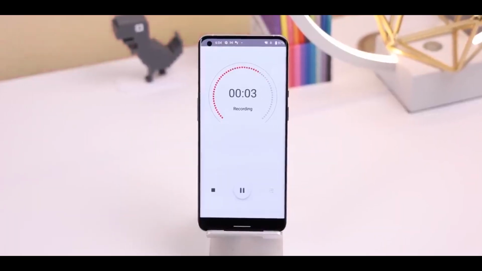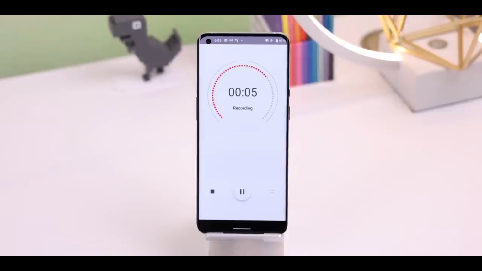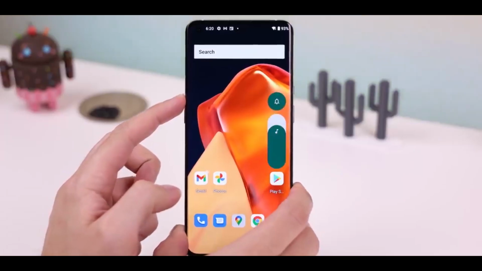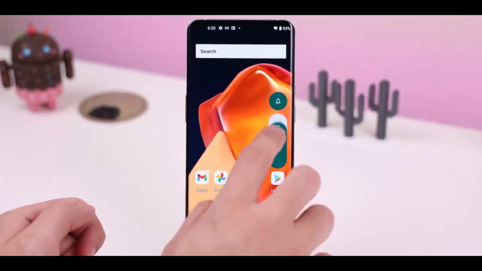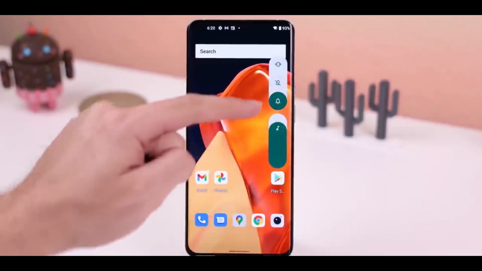So what are the changes you see? There is a new recorder app which is exclusively from OnePlus, and that's the only thing which you can see on the OnePlus device. Rest other things, they have taken the Android 12's volume slider to their OnePlus device. That's the change you can see on the OxygenOS 12 update. The volume slider is the same as Android 12.